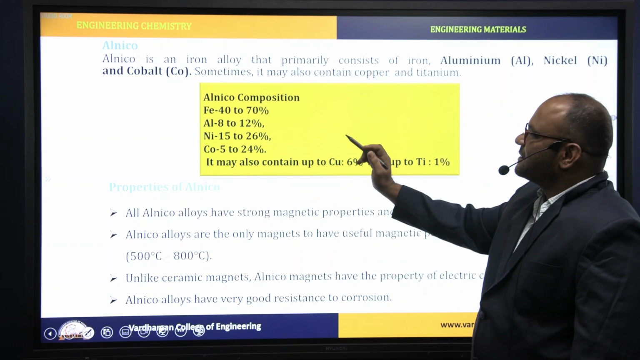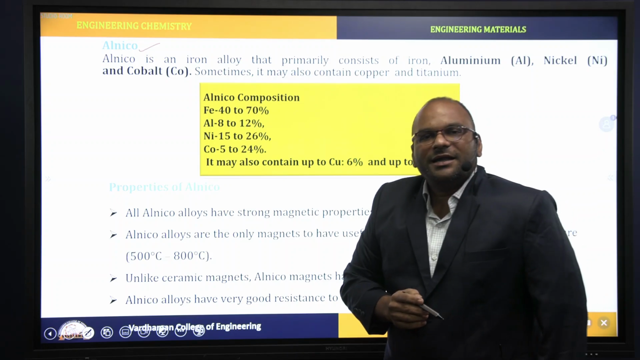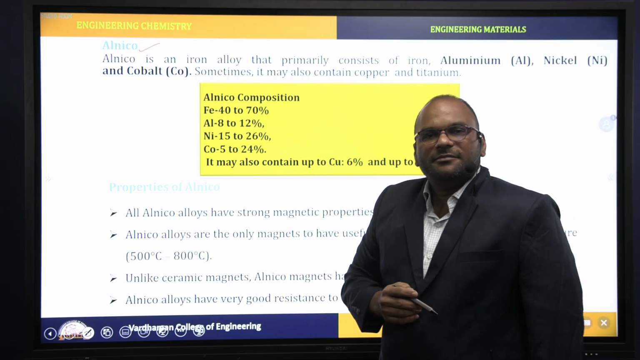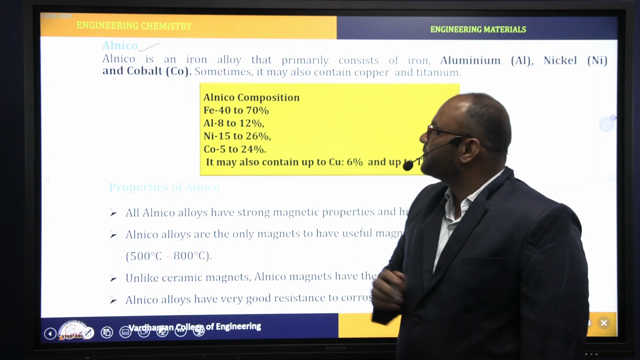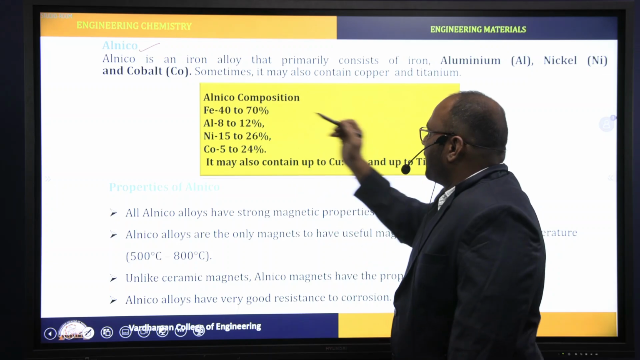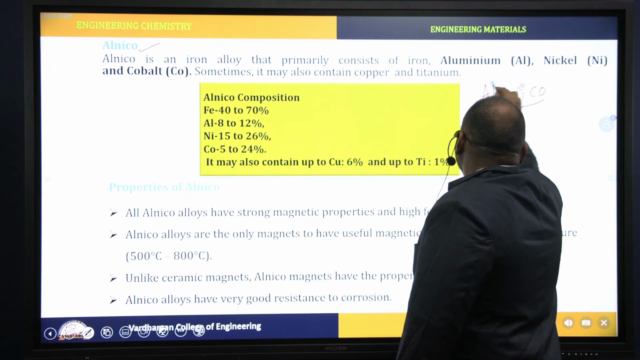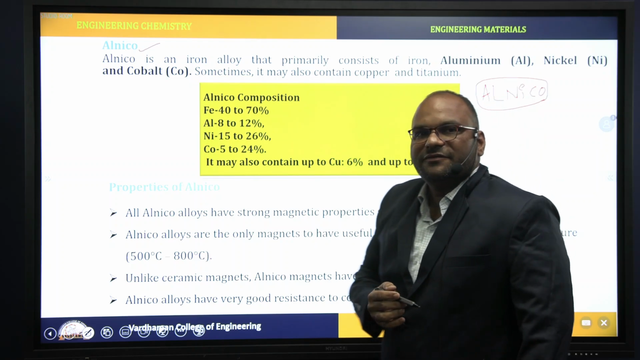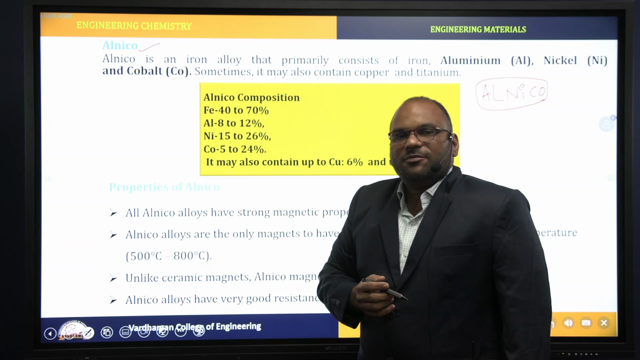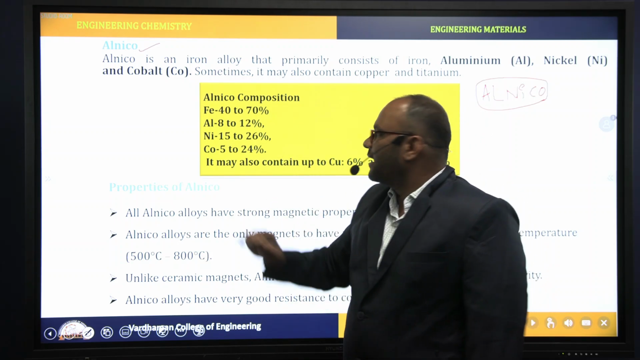Next I am going to discuss Alnico. Alnico is an alloy of iron, aluminium, nickel and cobalt. This abbreviation is given because this alloy is made up of aluminium, nickel, cobalt along with iron, right? This is the composition of Alnico.